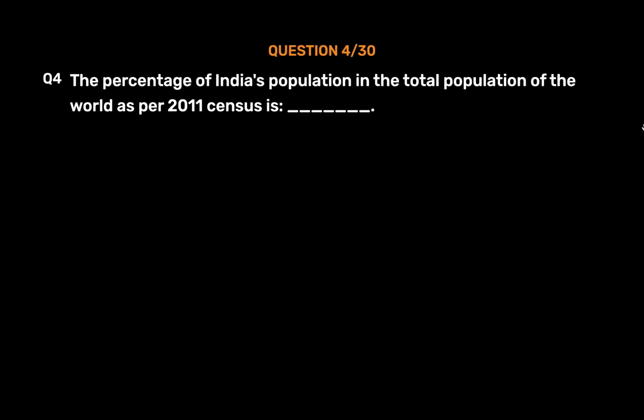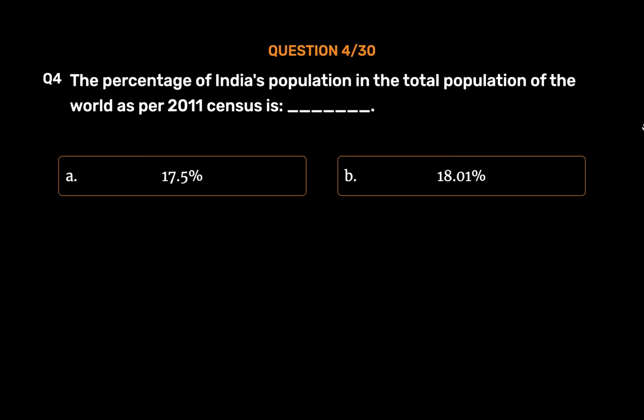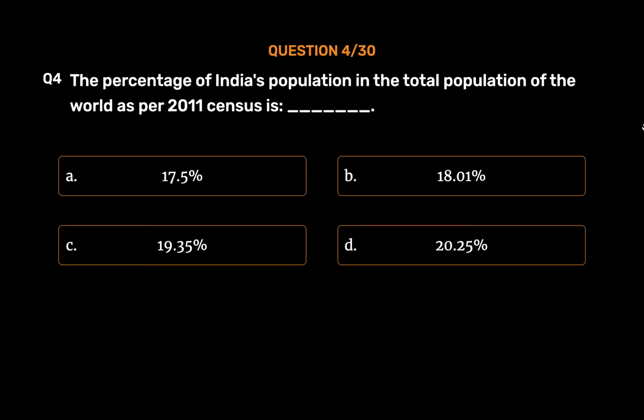Question number 4. The percentage of India's population in the total population of the world as per 2011 census is underscore. Option A. 17.5%. Option B. 18.01%. Option C. 19.35%. Option D. 20.25%. The correct answer is Option A. 17.5%.